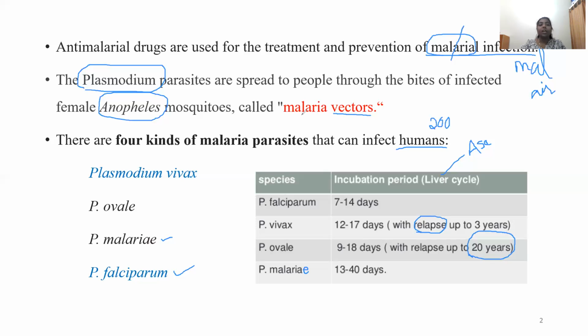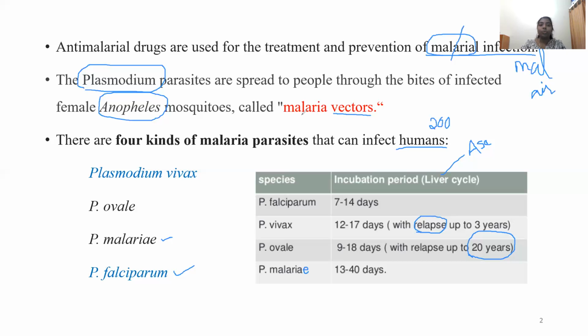So we have malaria spreading through the bite of the female Anopheles mosquito, which carries the Plasmodium parasite. When it bites one person, it releases the parasite into that person, and he develops an infection. That is how malaria is transmitted. It is not through air, but through mosquitoes, which are called the vectors or the carriers.